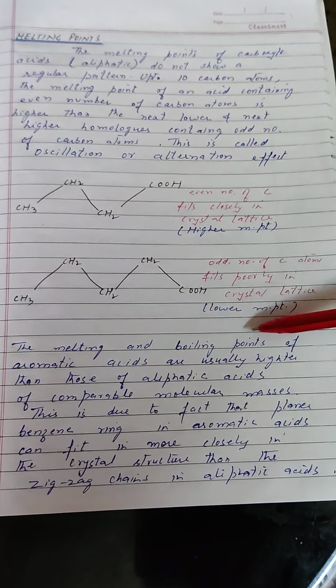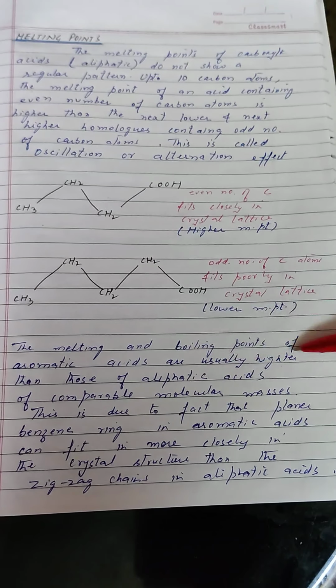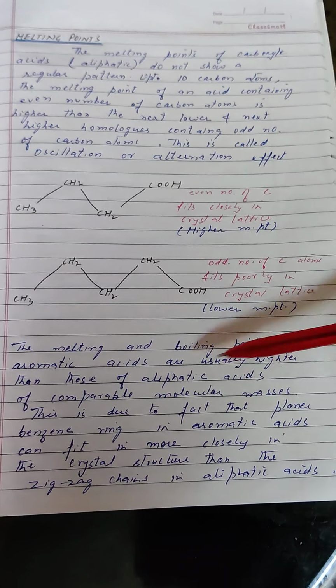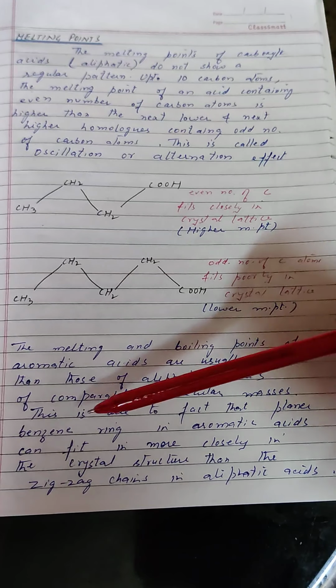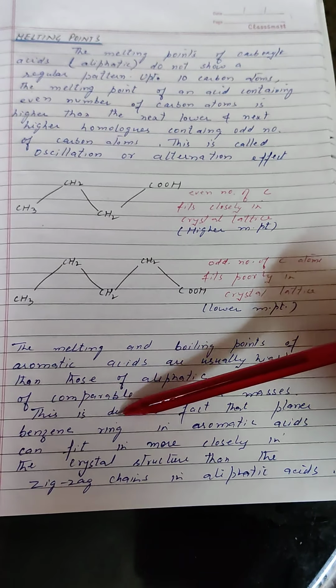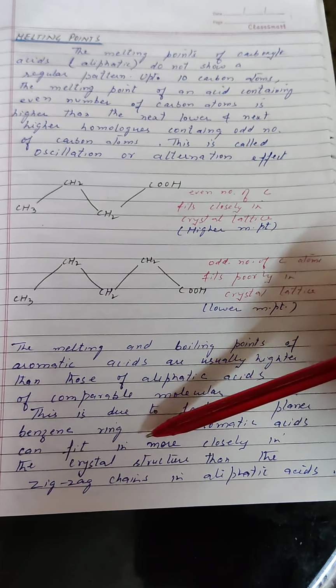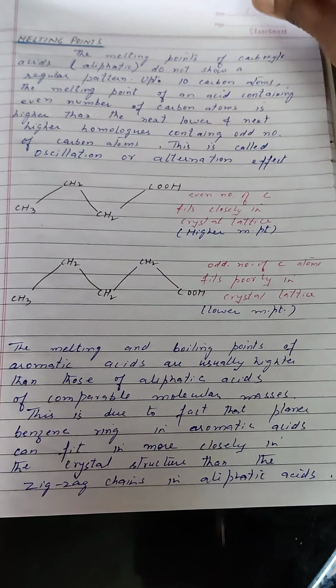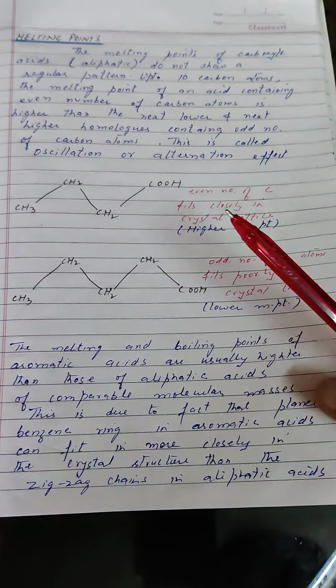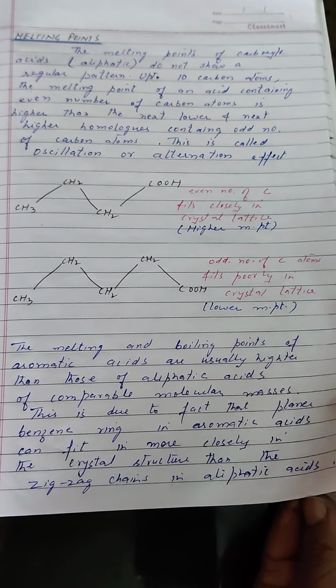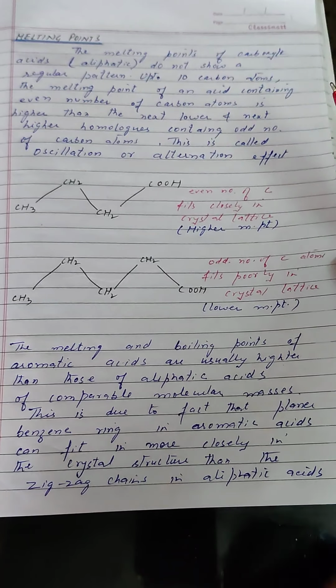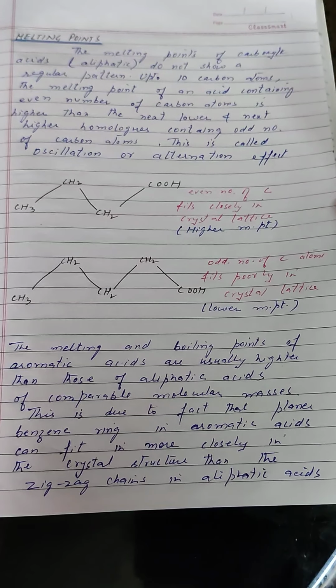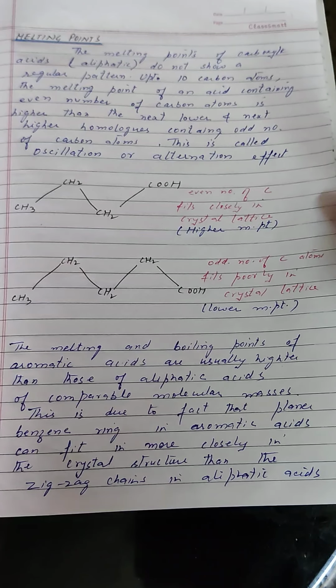The melting points and boiling points of aromatic acids are usually higher than those of aliphatic acids of comparable molecular masses. This is due to the fact that the planar benzene ring in aromatic acids can fit in more closely in the crystal structure than the zigzag chains of aliphatic acids. As you have seen just now, aliphatic acids exist in the form of zigzag chains, and because of this zigzag chain, their fitness in the crystal lattice is comparatively not as compact as in the case of aromatic acids.